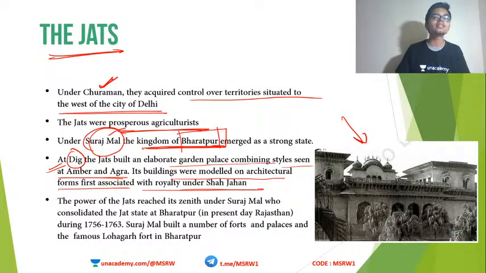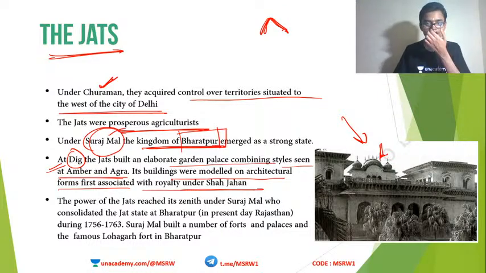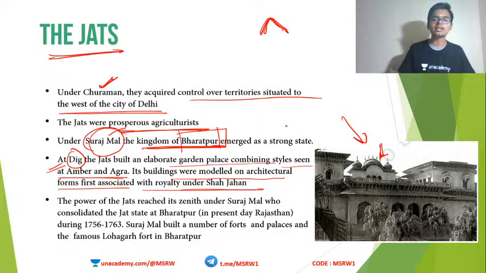If you look at this closely, you can see that Bengal style of architecture also. See this one, this dome here. It is actually the Dochala roof, the two-part roof that we saw in Bengal architecture. That is exactly seen here. If you look closely, you can watch it. So such kind of buildings were built by the Jat kingdom of Bharatpur.